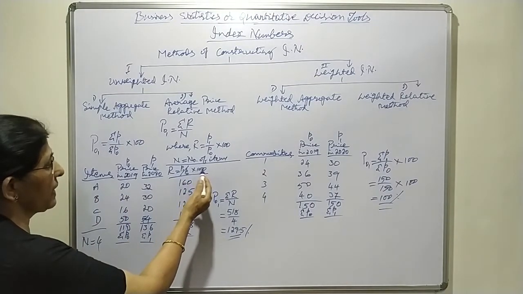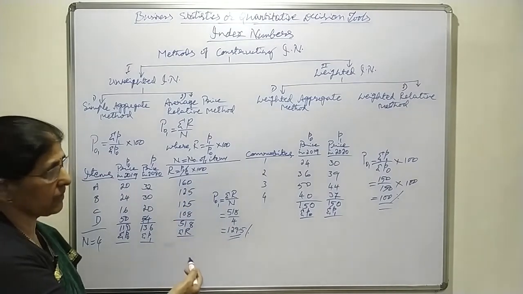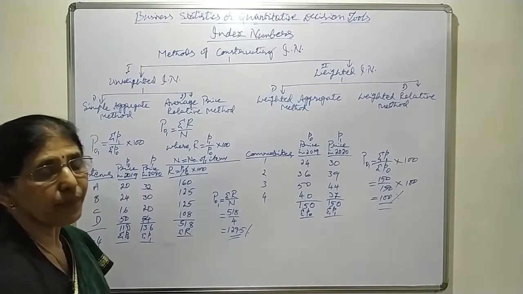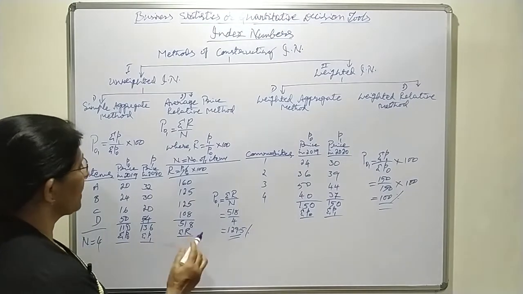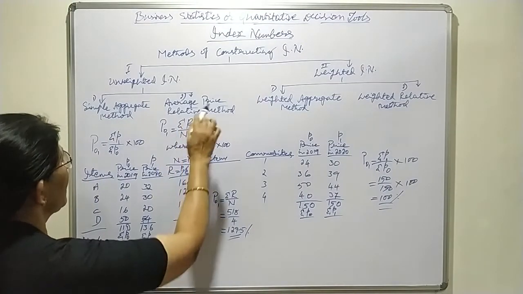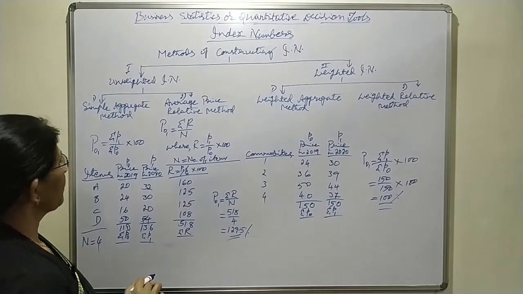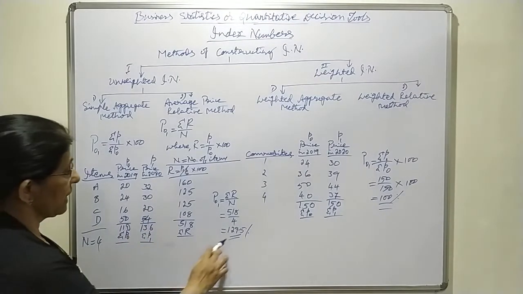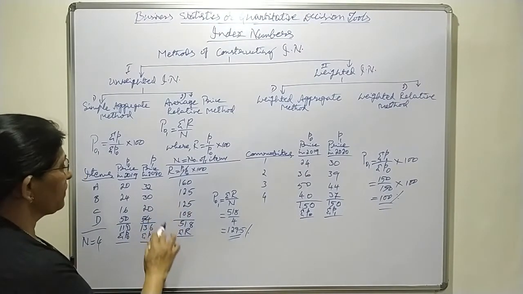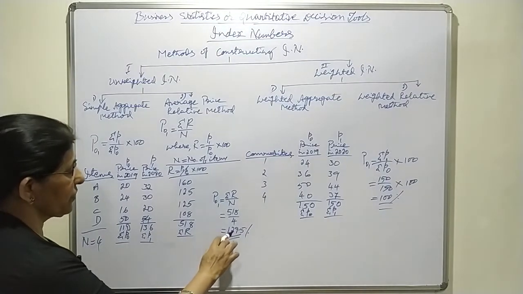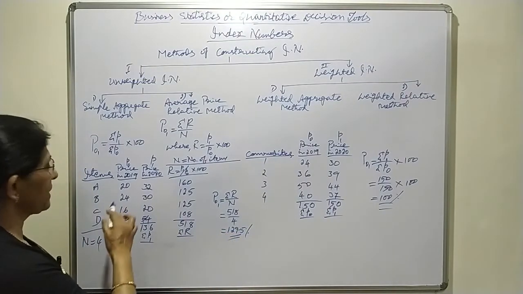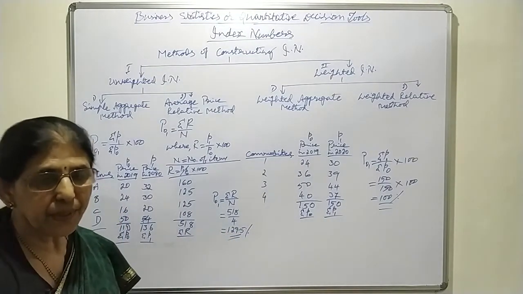Therefore it is 129.5%. That means, under the average price relative method, if you construct the index number, it denotes current year prices have increased by 29.5% as compared to previous period prices.